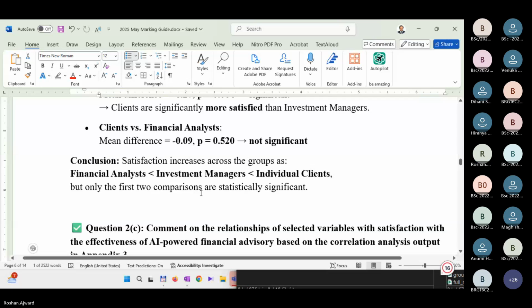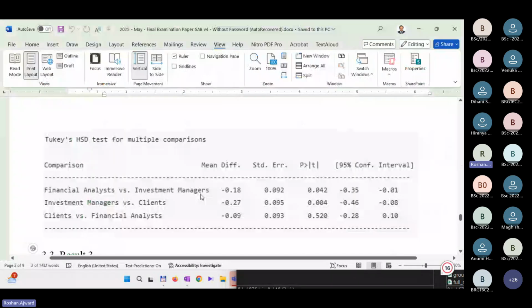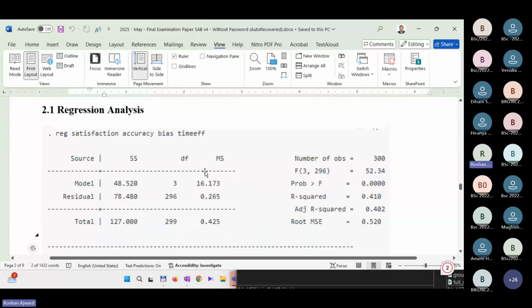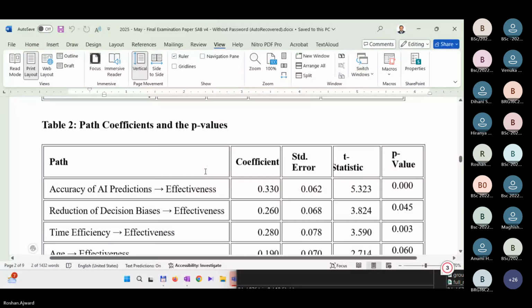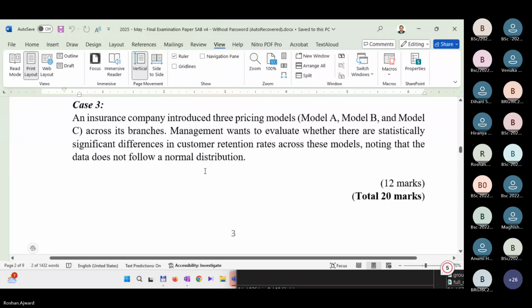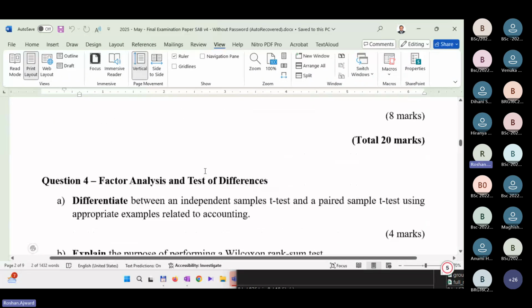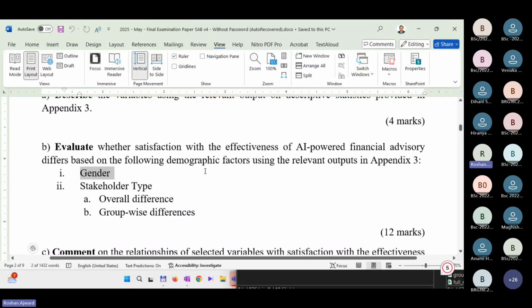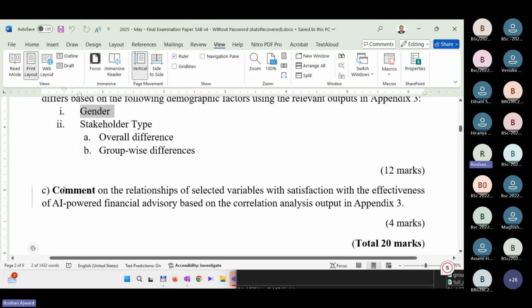Okay. So now let's come to the third part of this question. That's about the correlation analysis, I could remember. Yeah. Part C. Comment on the relationship of selected variables with satisfaction with the effectiveness of AI-powered financial advisory based on the correlation analysis output in Appendix 3.